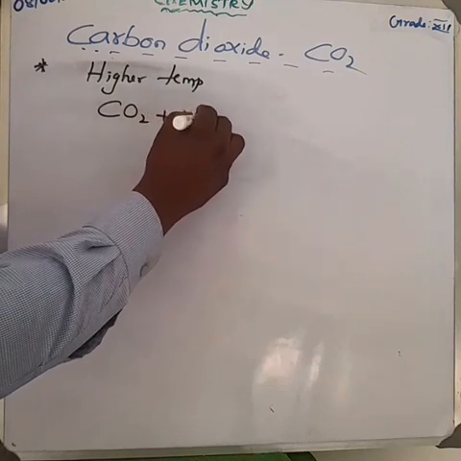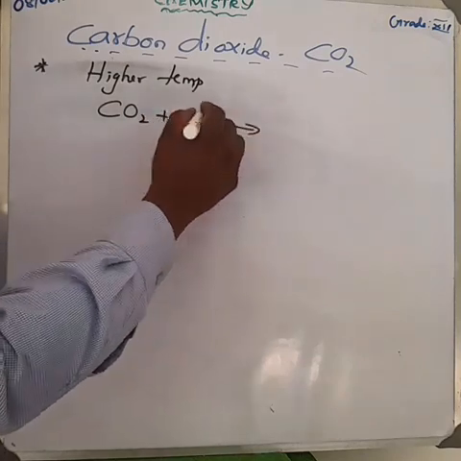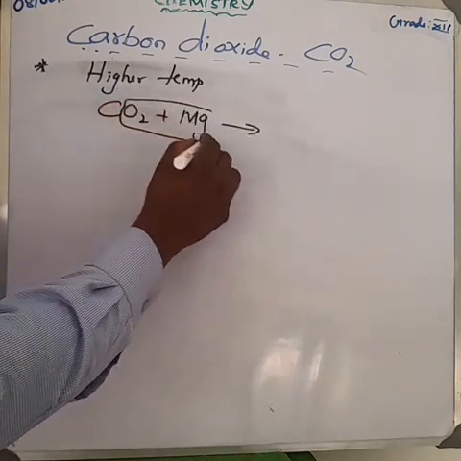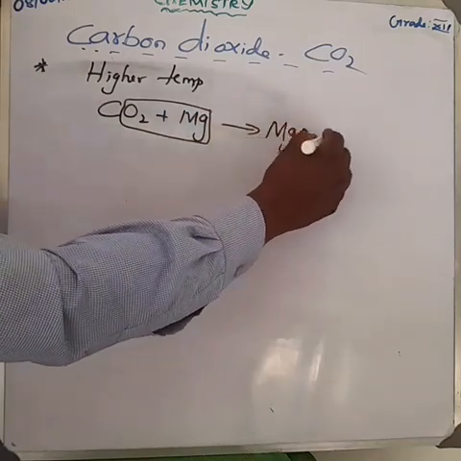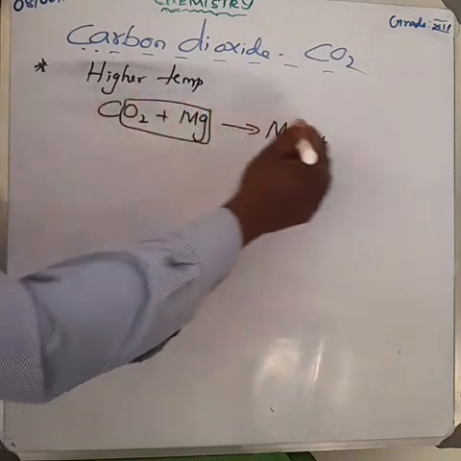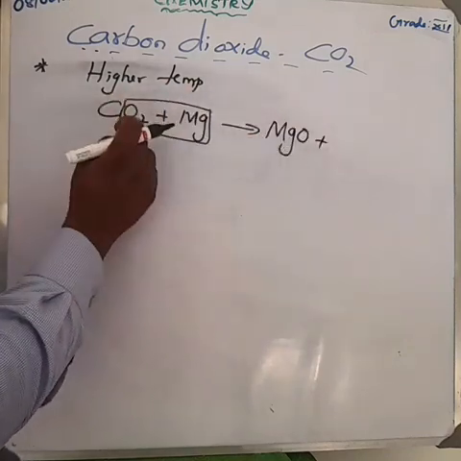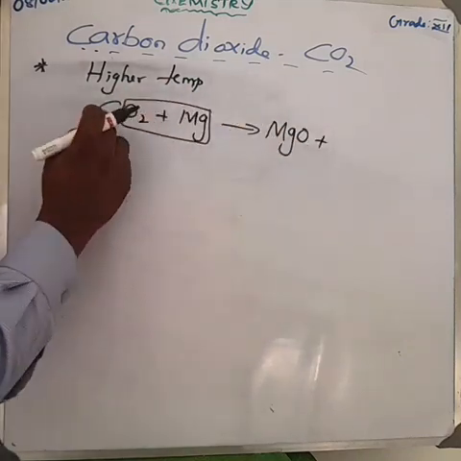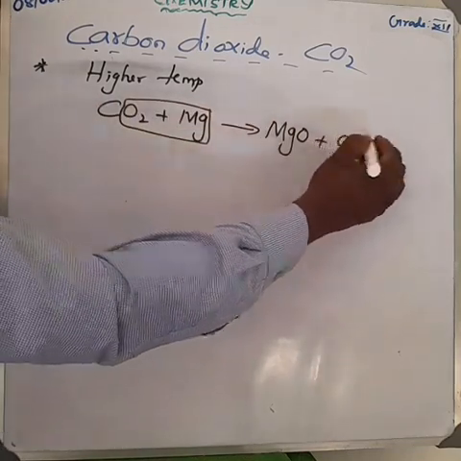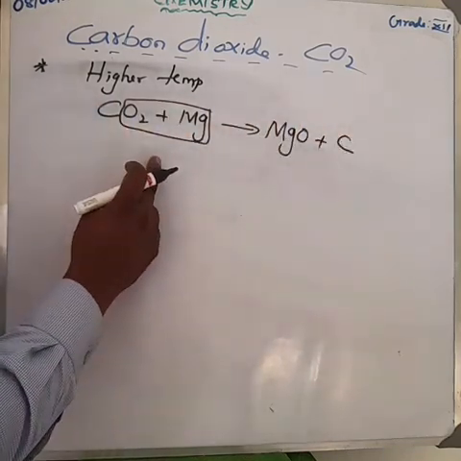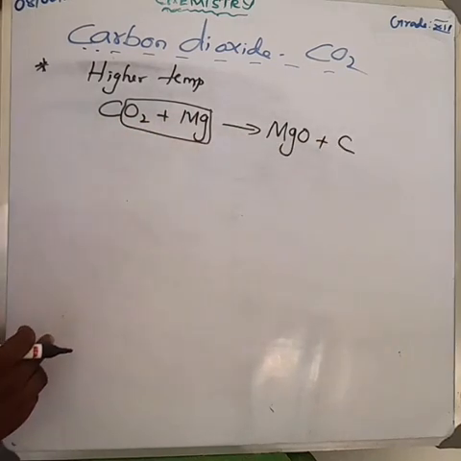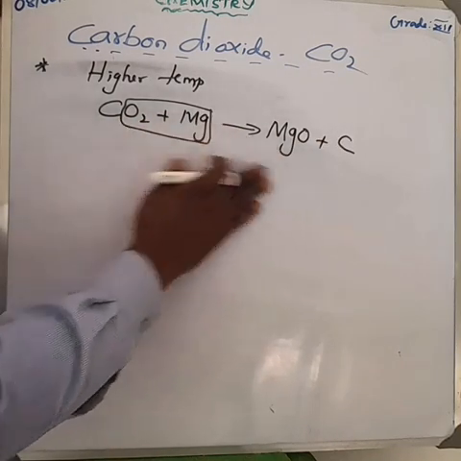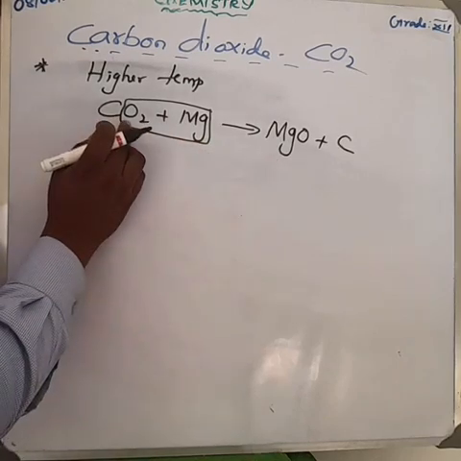Here, magnesium combines with oxygen and we get magnesium oxide, and carbon is left out. Am I right? So which products are possible here? Magnesium oxide, and also we get carbon. This is one of the reactions. We have to balance the equation. How much oxygen is there on the reactant side?